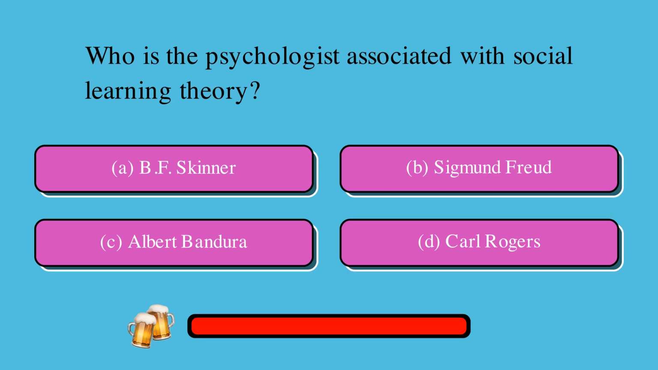Who is the psychologist associated with social learning theory? Is it A, B.F. Skinner, B, Sigmund Freud, C, Albert Bandura, or D, Carl Rogers? The correct answer is C, Albert Bandura.